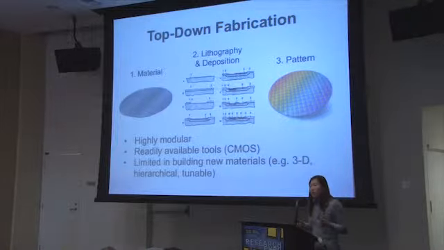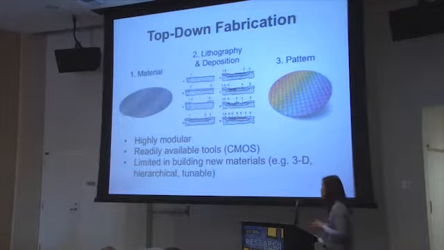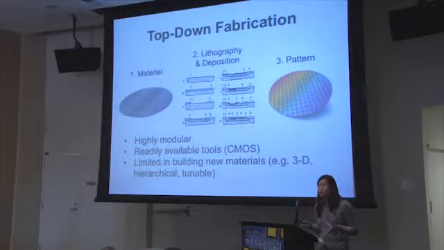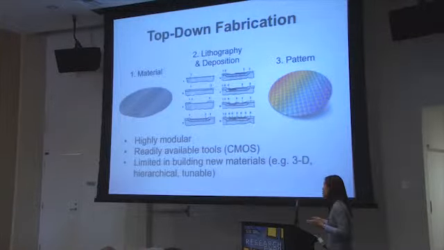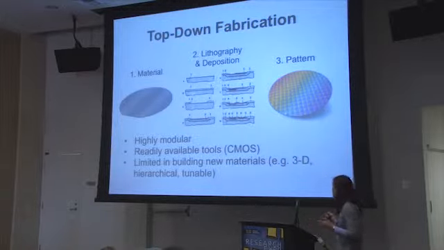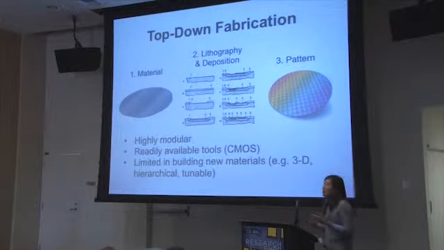But the problem with top-down fabrication is that you're very limited when you want to build a new material. For example, there are some materials that you just can't get as a bulk wafer. So you can't have this nice starting material, which you can then etch and deposit other materials on. And if you'll notice here, I've included this silicon wafer processing because it's planar. If you want to build a material in 3 dimensions, it becomes very hard to do using this planar fabrication process.